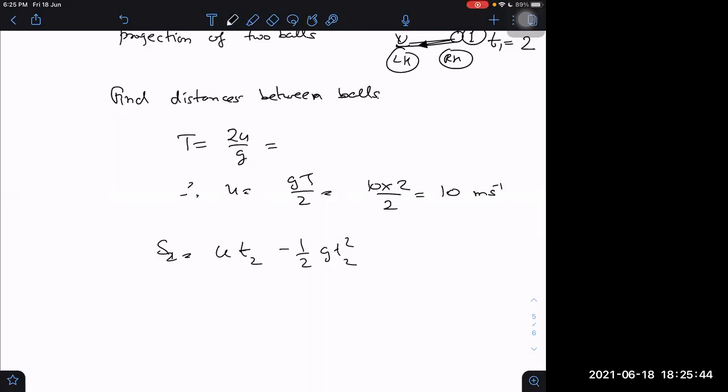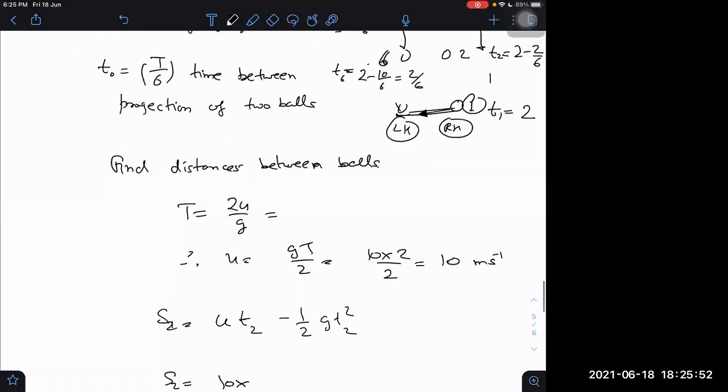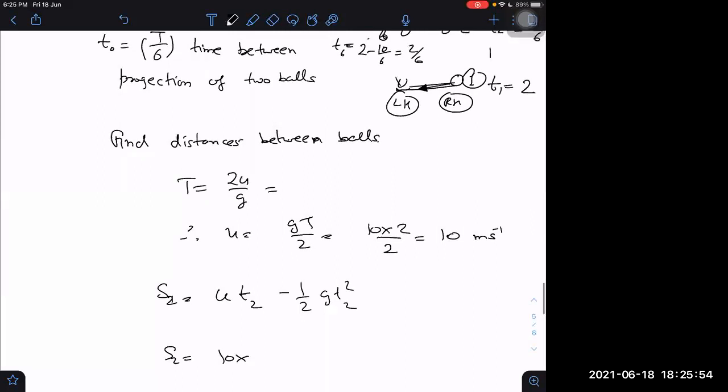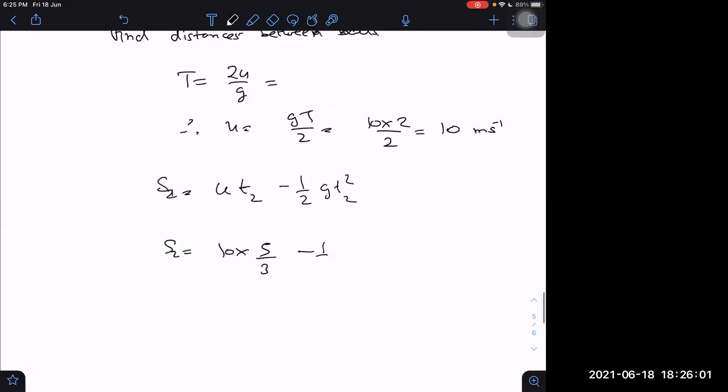So then I will write S2. S2 will be equal to 10 into time T2. T2 time is 2 minus 2 by 6, meaning 2 minus 1 by 3, which will become 5 by 3. Minus half into 10 into 5 by 3 square.